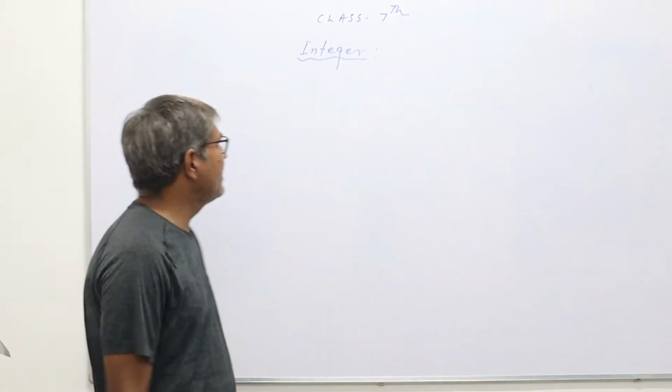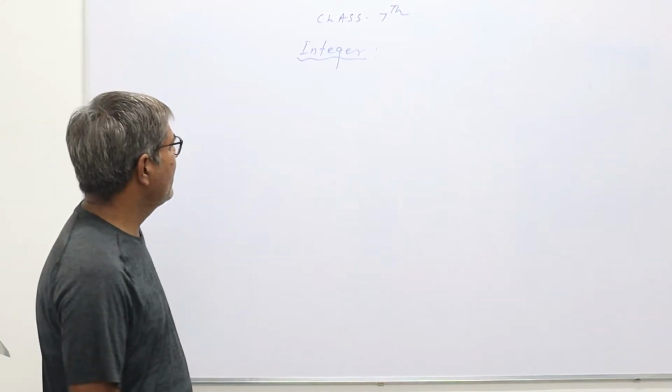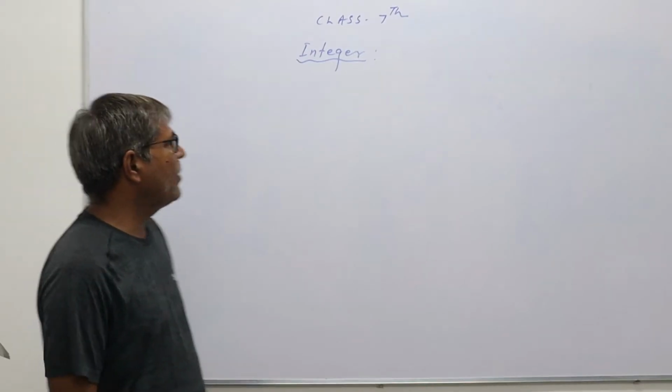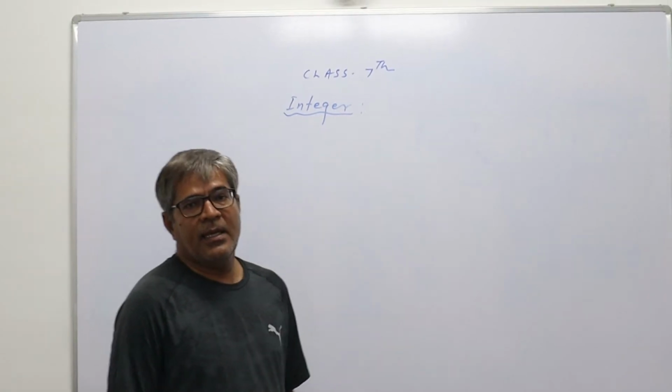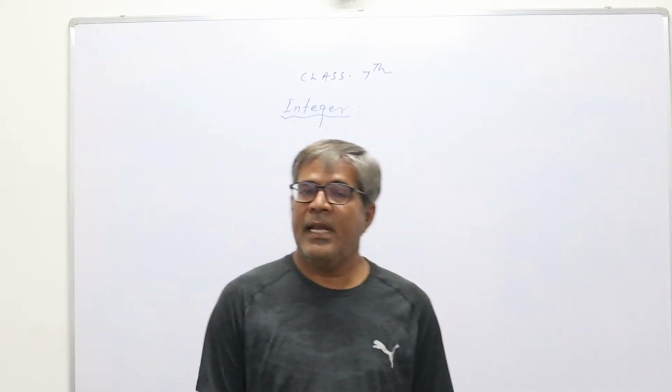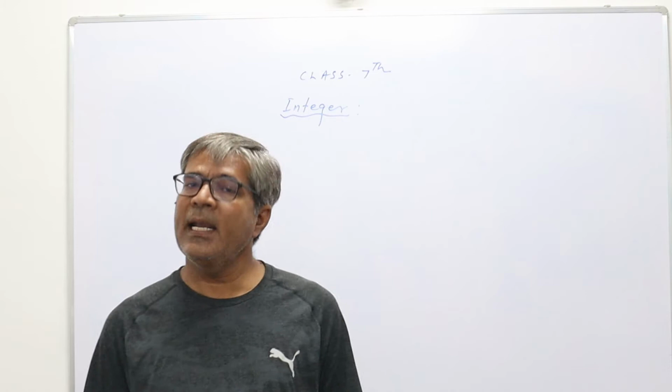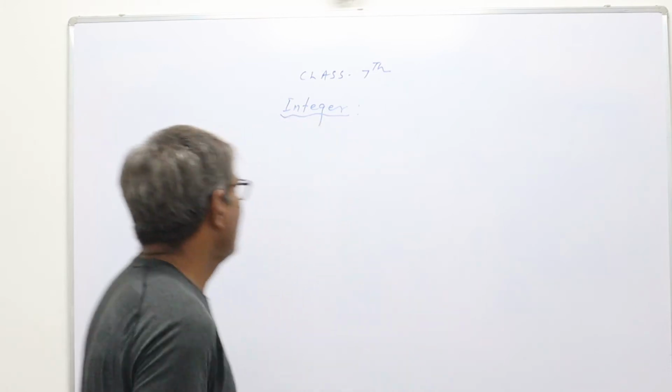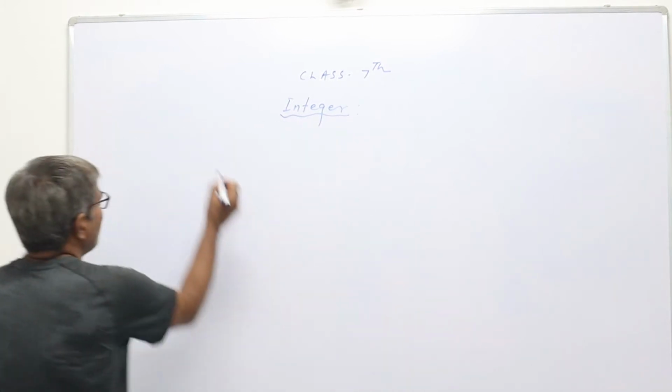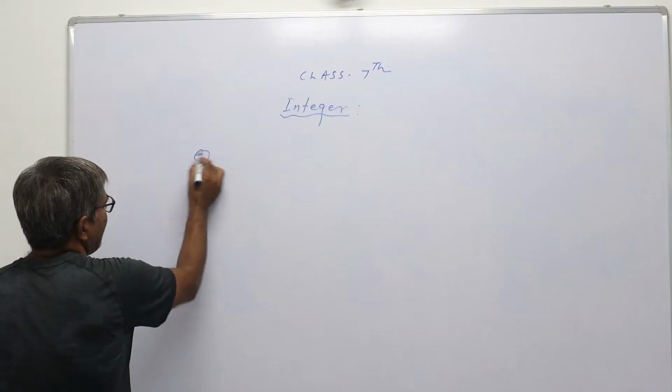In class 6th standard, you have learned about the natural number and the whole number. So first, in short, we will discuss what is the natural number.